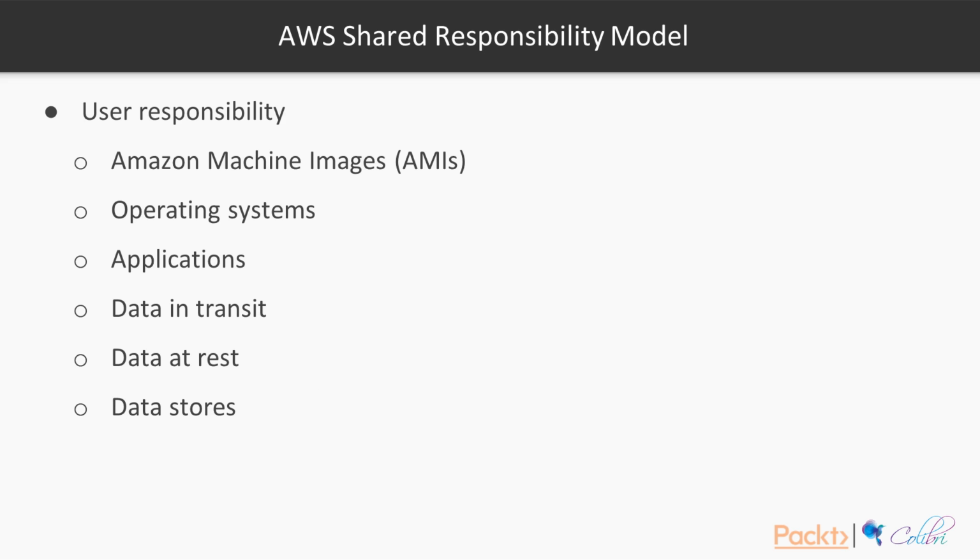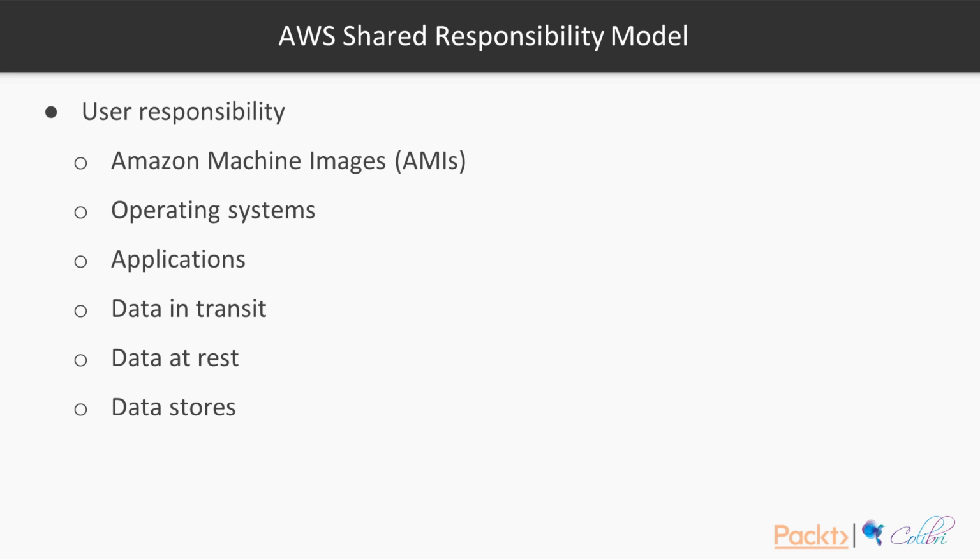Now let's look at some of the responsibilities that a user has within the AWS Shared Responsibility Model. First of all, there are the Amazon Machine Images, or the AMIs. We have seen that a user is responsible for creating new and custom Amazon Machine Images. The user is responsible for their operating system on their EC2 instance.